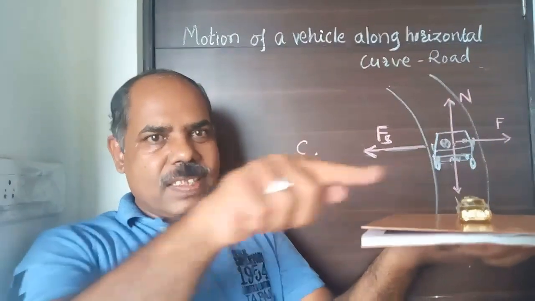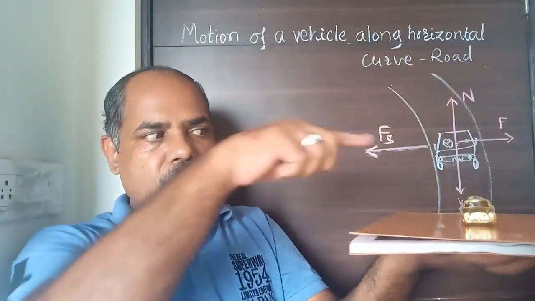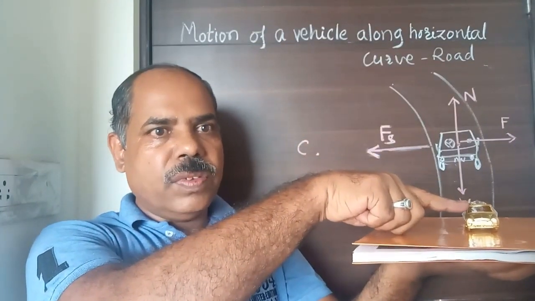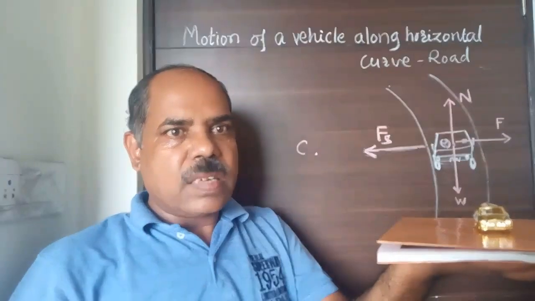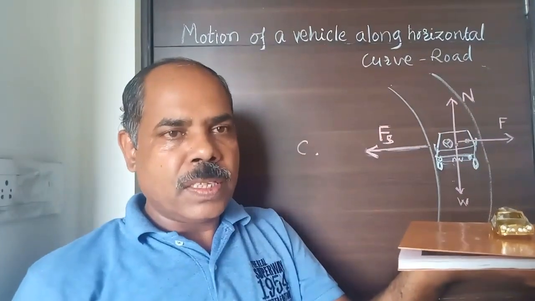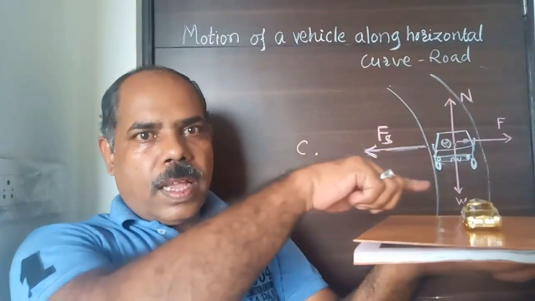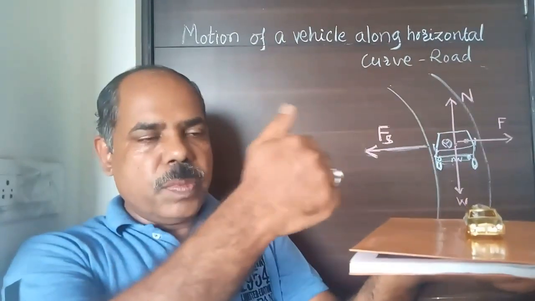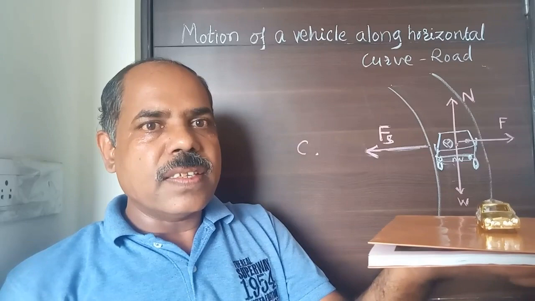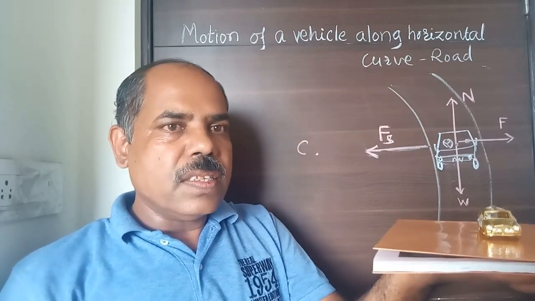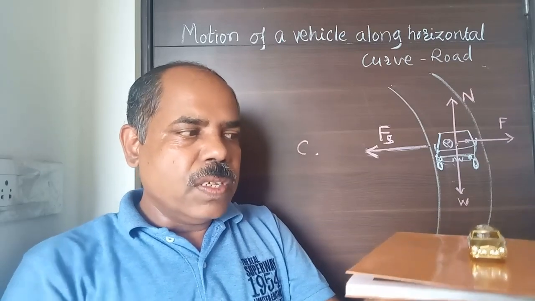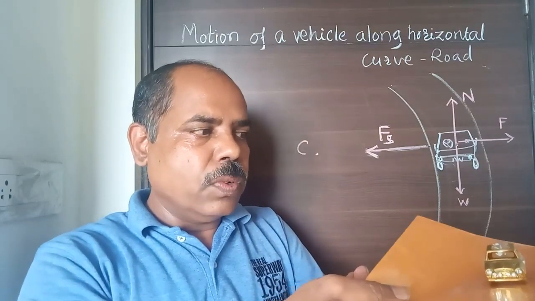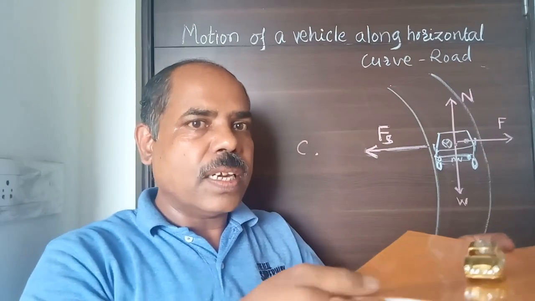Now as it is a circular motion, there will be a centrifugal force acting on the vehicle which is directed in the direction of the radius vector, that means away from the center of the circular path. As it is a circular motion, there should be a certain force which acts as the centripetal force. Now in this case, see which force will act as the centripetal force.